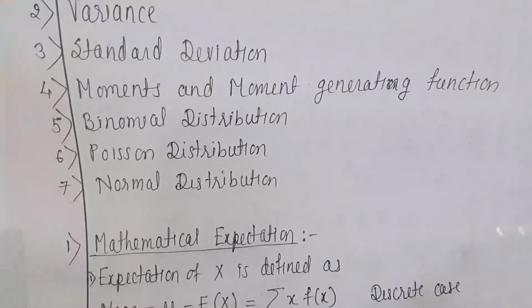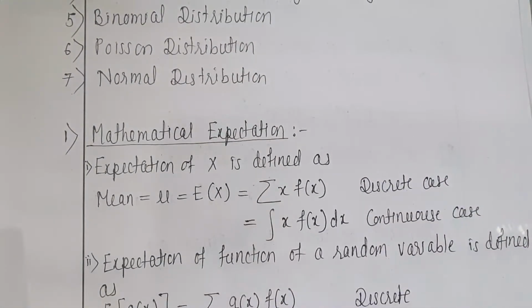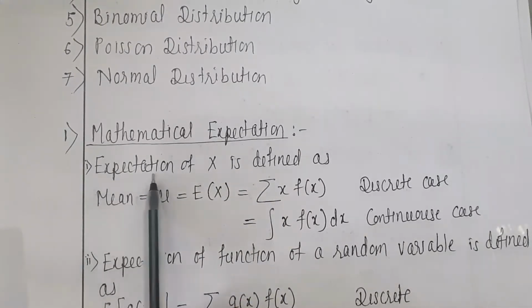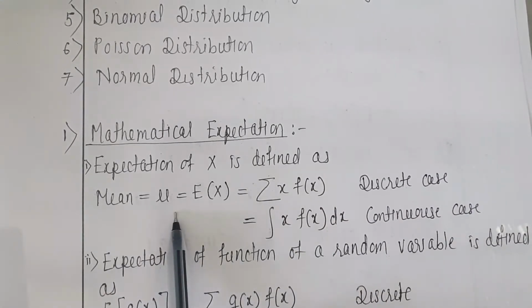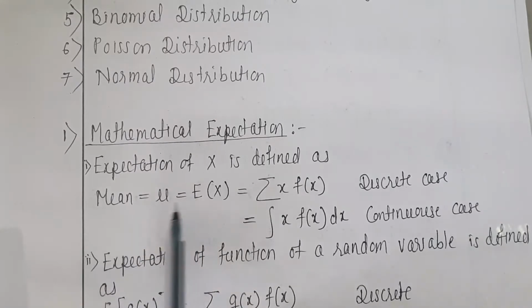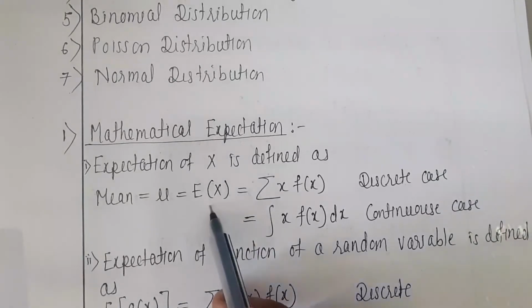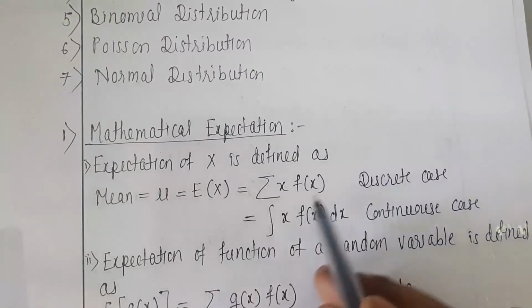So mathematical expectation means expected value. In probability, if we are talking about expected outcomes, that is nothing but mathematical expectation. But in function form, in random variable form, how to express it, that we are going to study here. So expectation of x is defined as, expectation is nothing but mean, denoted by mu, we have already studied in the previous unit. It is equal to expectation of x. Now the definition for this is whatever the term inside this bracket, that term multiplied by the given probability function.